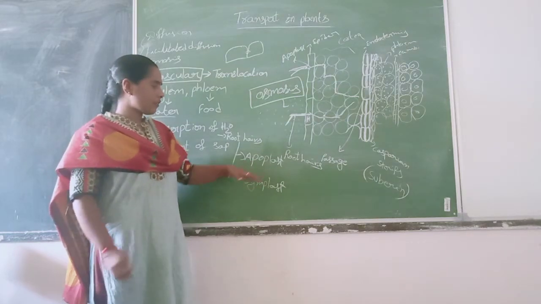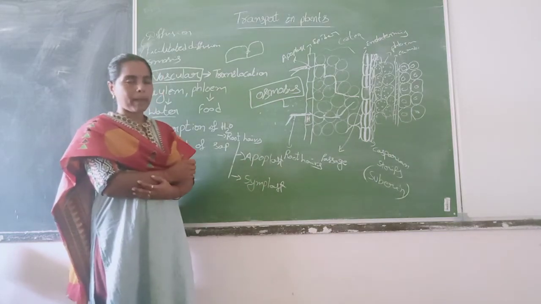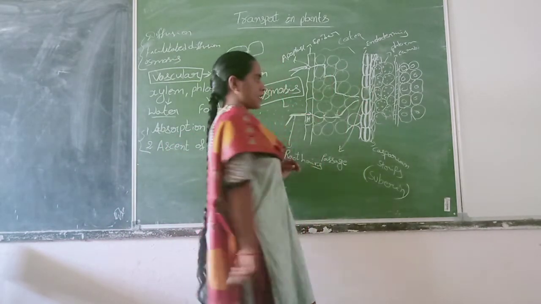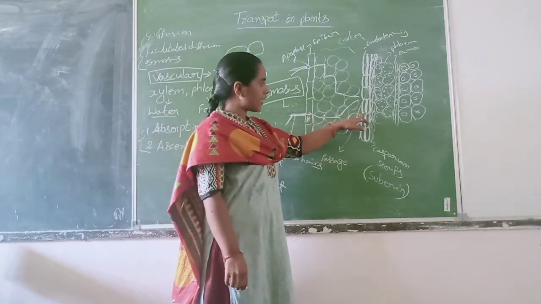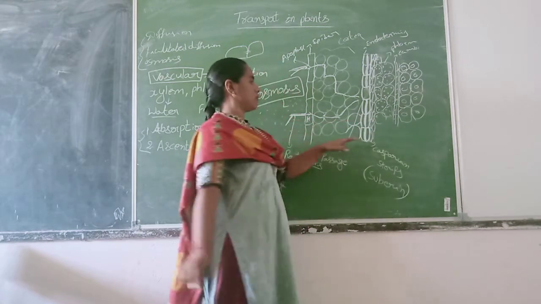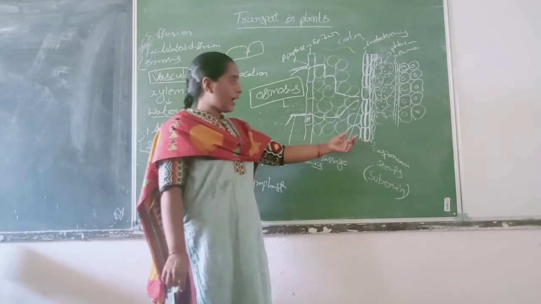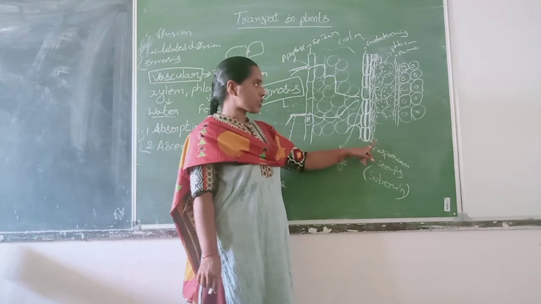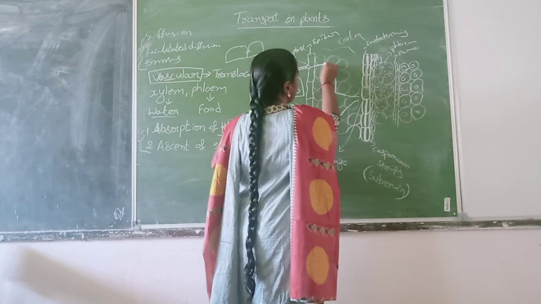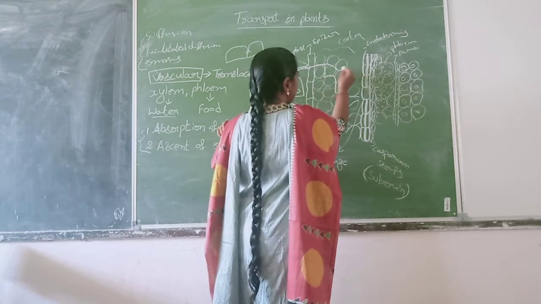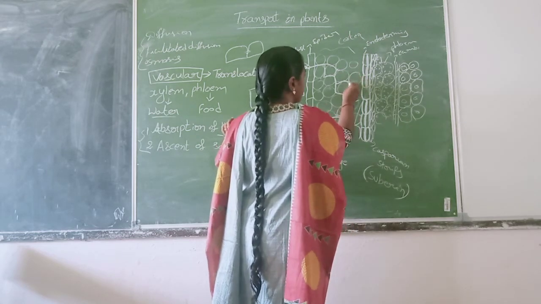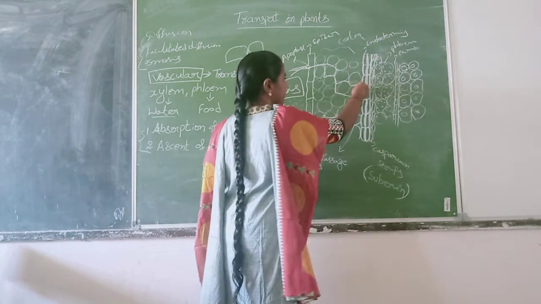However, in case of apoplast or symplast, both will reach the endodermis. But this endodermis has a suberin layer or Casparian strip. Endodermis having Casparian strips, these are impervious. Imagine this root, water moving in this manner, reached up to here. Okay?